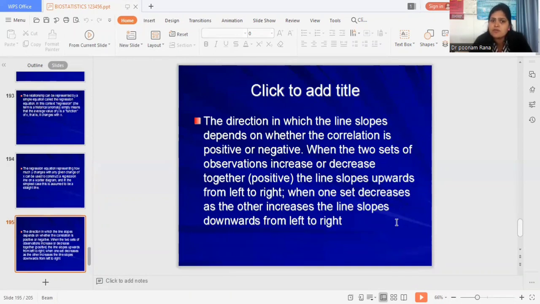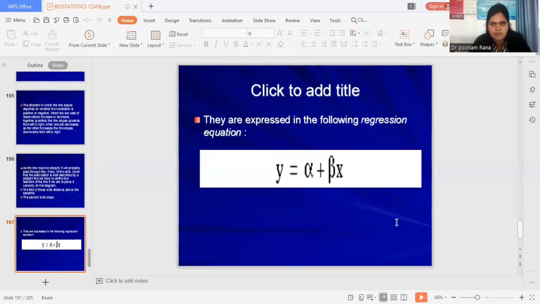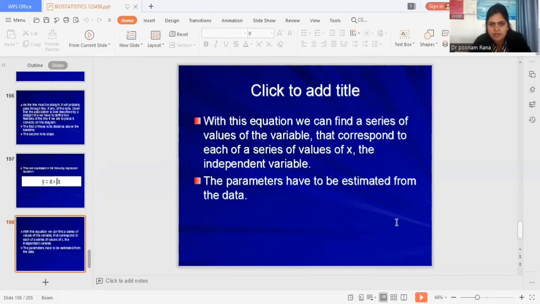When two sets of observations increase or decrease together, the line slopes upwards from left to right, and when one set decreases as the other increases, the line slopes downwards from left to right. The regression equation is shown by this formula.